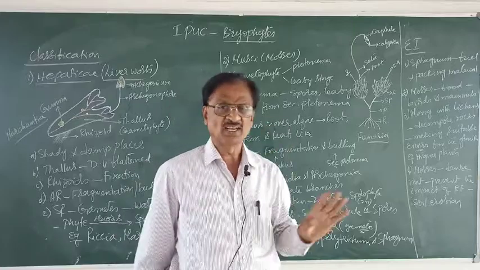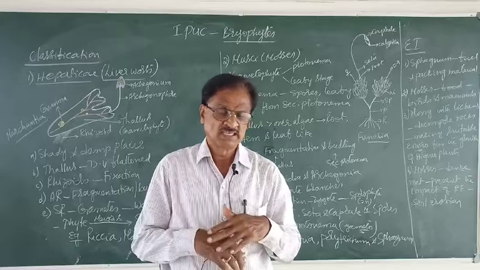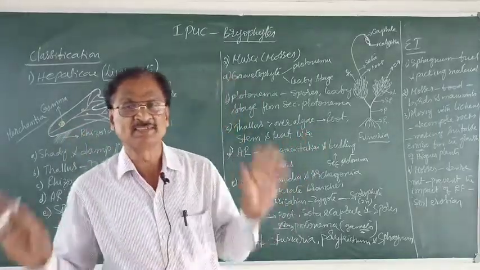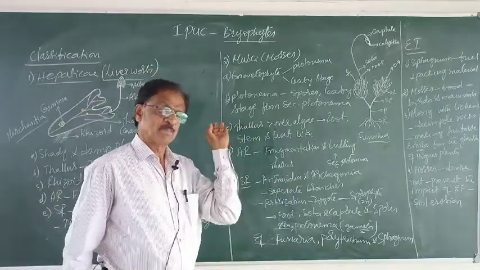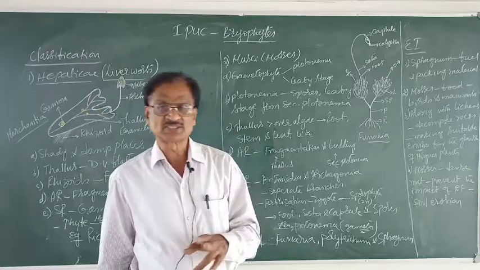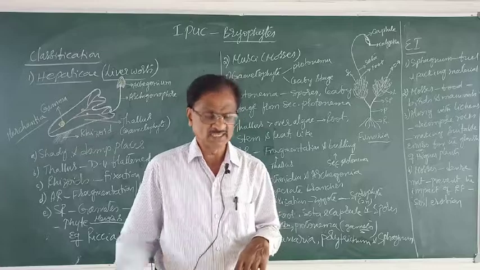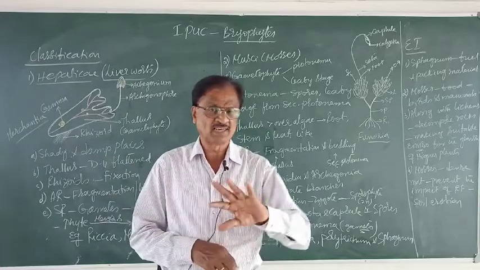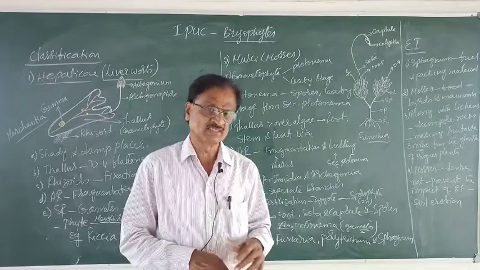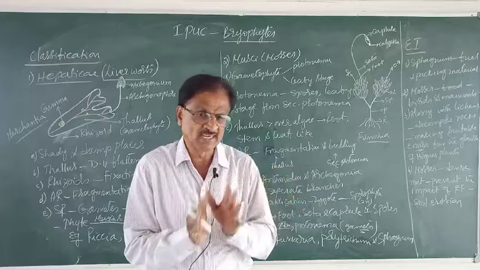They particularly grow in damp places and their population is more during the rainy season. The thallus, of course, is not differentiated into typical root, stem and leaves, but in some bryophytes there are root-like, stem-like and leaf-like structures, showing that they are advanced than the algal members.